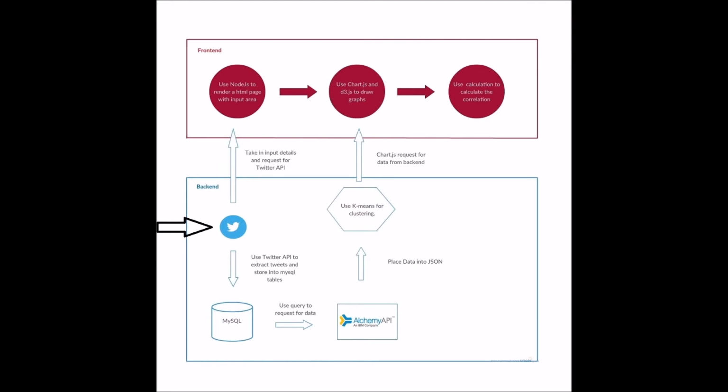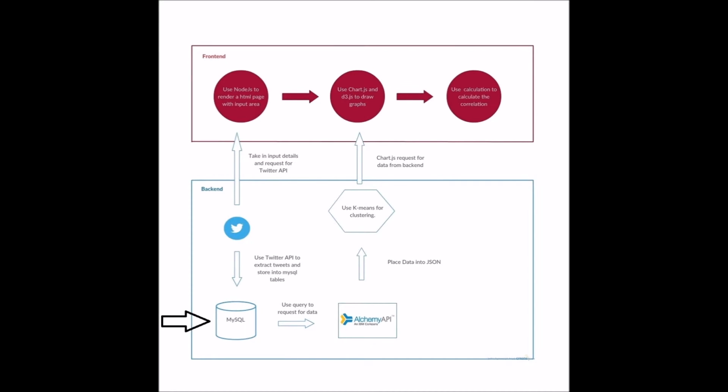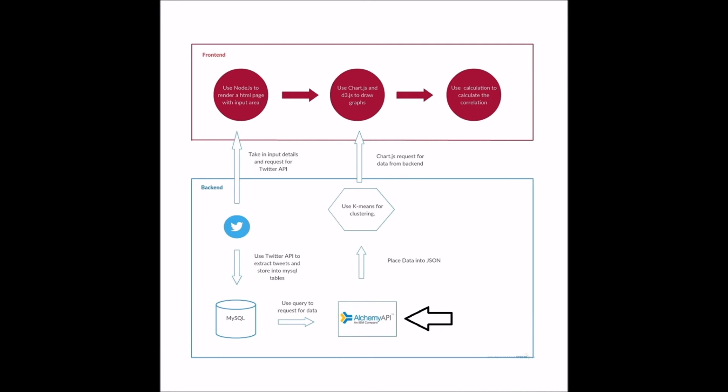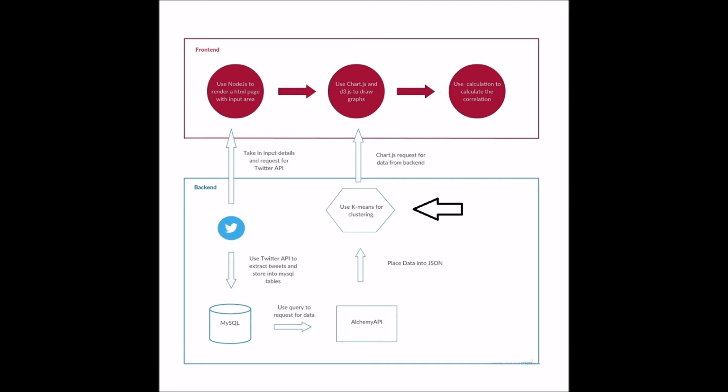We will be using the Twitter API to extract tweets by specifying a particular keyword. It's free and only requires a Twitter account to use it. The tweets extracted will be stored in a MySQL database. We used an API called Alchemy API, which processes text to get sentiments. It was the most accurate among all APIs tested.